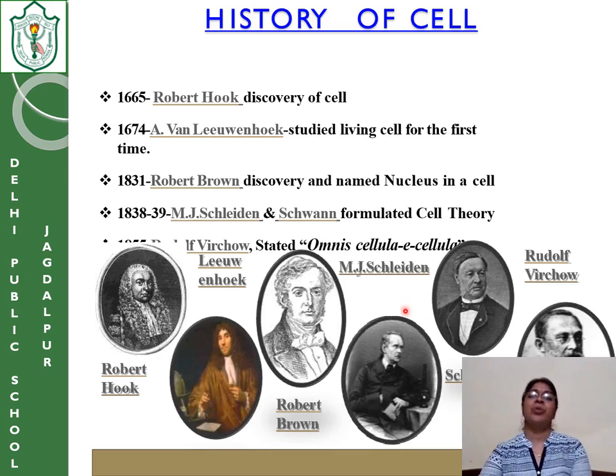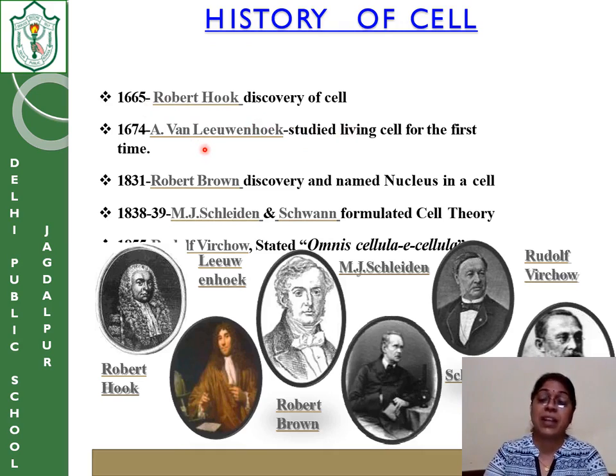Now, a little more history of the cell. Just to revise the first point we have already discussed: in 1665, Sir Robert Hooke discovered the cell. After Robert Hooke, the next step of the study was done by Sir Van Leeuwenhoek in 1674.